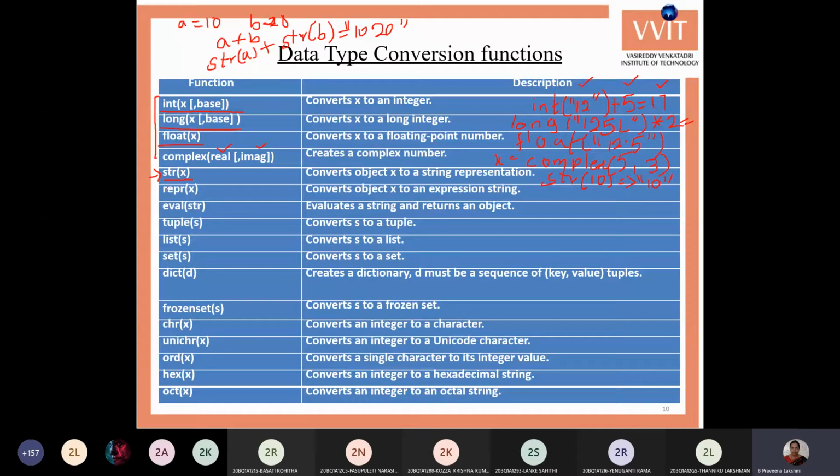Okay, another one is the REPR function. This is to convert a value into an expression string. For example, if you are giving a value as 10 plus 20 and you want to convert it into an expression-related string, then you can use the REPR function.